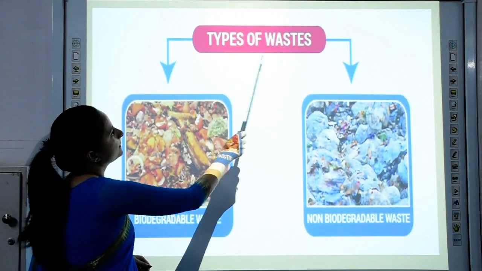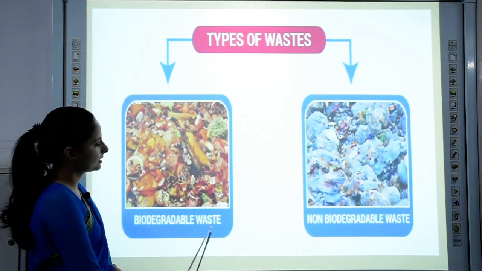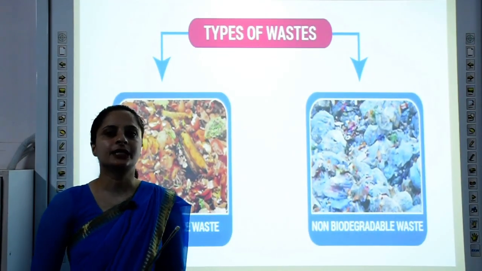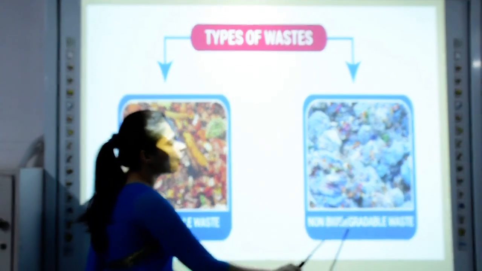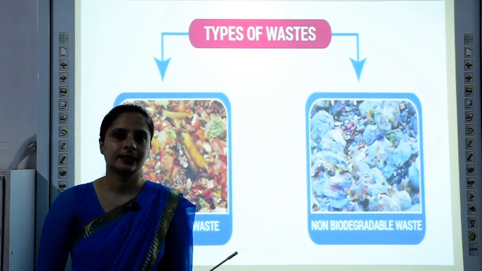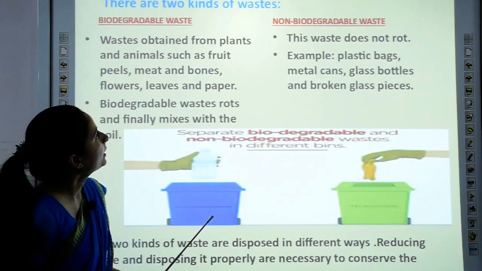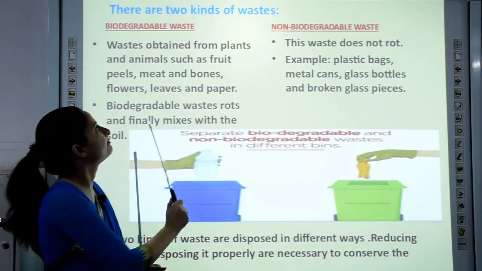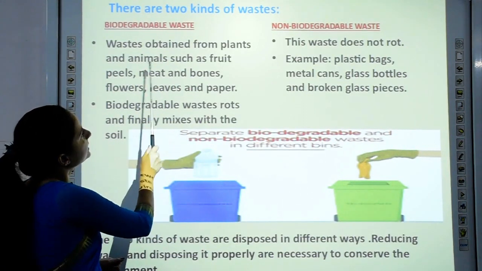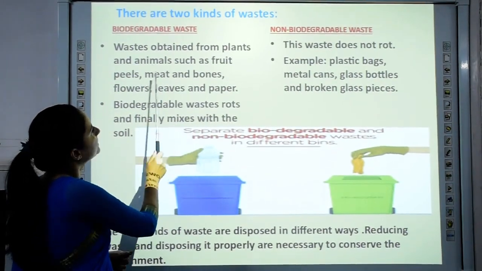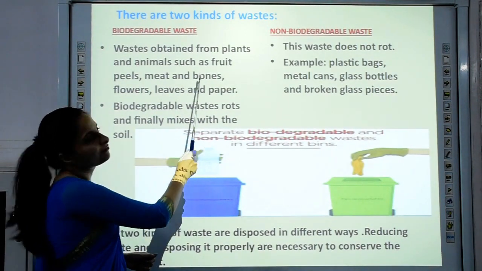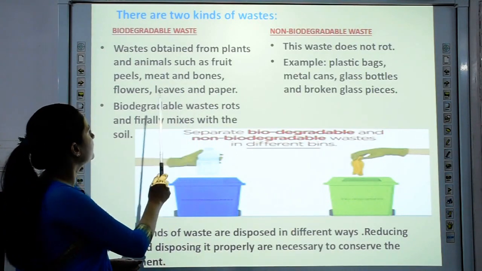Now, we have two types of waste. Biodegradable waste consists of vegetable or fruit peels, flowers, leaves, meat, bones, etc. Whereas non-biodegradable waste consists of your plastic bottles, metal cans, etc. Now we will see the difference between the two kinds of waste. Biodegradable waste is waste obtained from plants and animals such as fruit peels, meat and bones, flowers, leaves and paper. All this kind of waste is biodegradable waste.